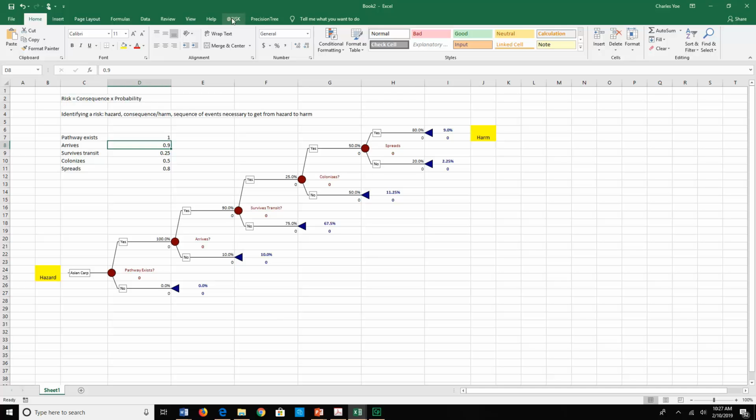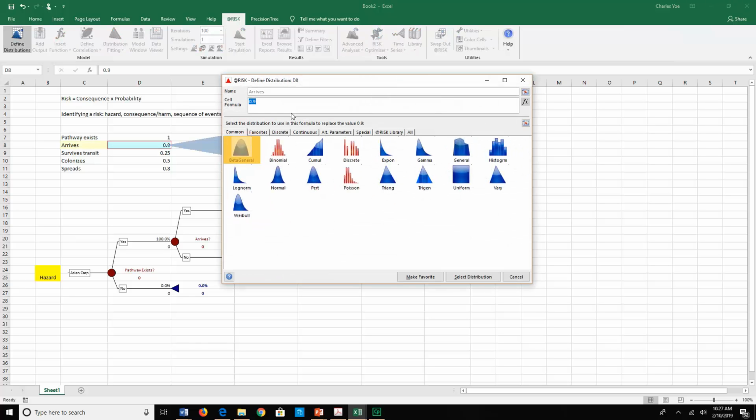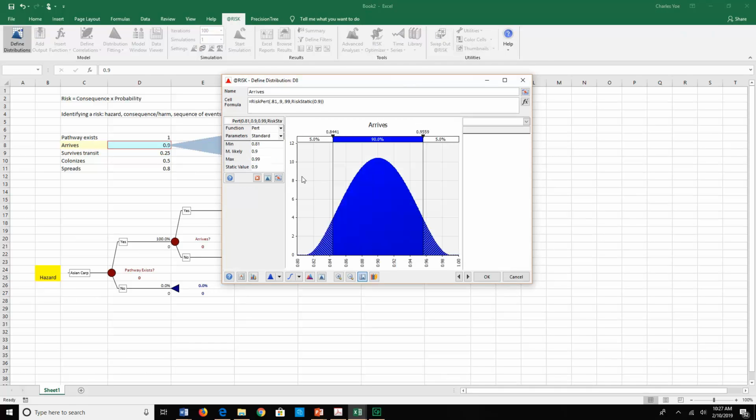So I'm going to go to @RISK. I'm going to go to define distributions. It's going to be maddeningly slow. And just to keep this simple, we're going to go with a PERT. And I'm going to say it's somewhere between 0.8. It's no less than a 0.8 chance.